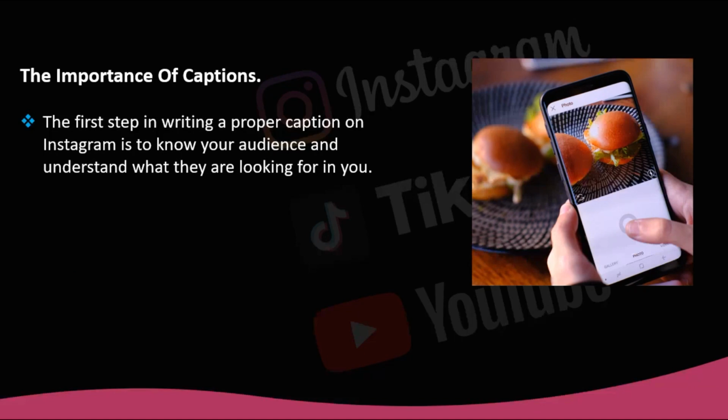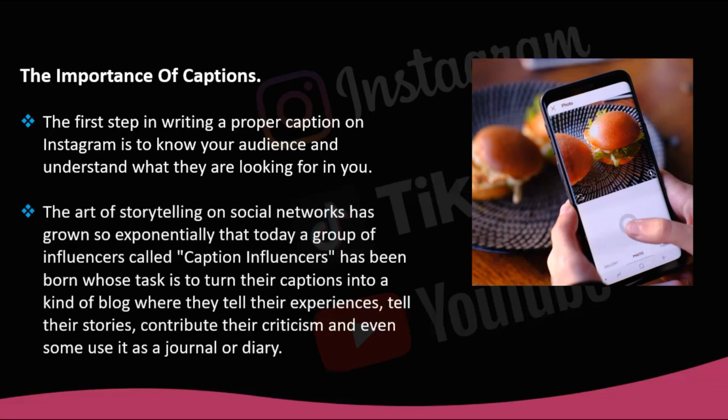looking for in you. The art of storytelling on social networks has grown so exponentially that today a group of influencers called caption influencers has been born, whose task is to turn their captions into a kind of blog where they tell their experiences, tell their stories, contribute their criticism, and even some use it as a journal or diary. This makes Instagram a perfect social network for microblogging. The magic of the caption influencers is to be able to capture with the photo and connect it correctly with the description, which works perfectly as a differentiator between so many images accompanied by Walt Disney's phrases.